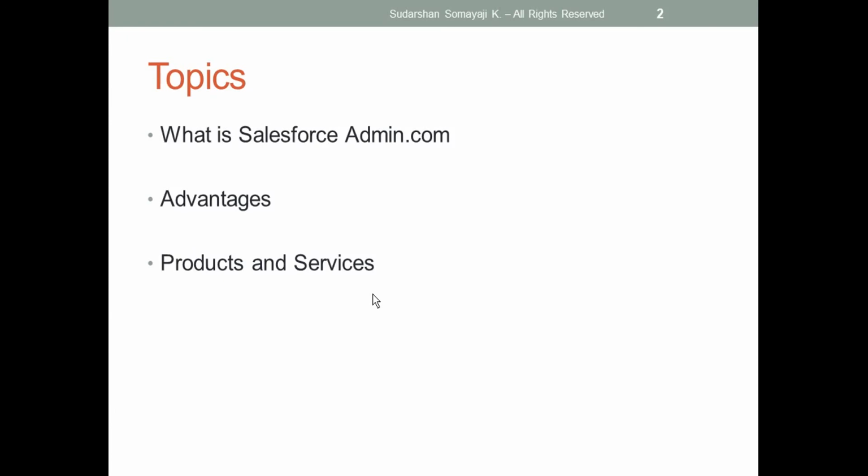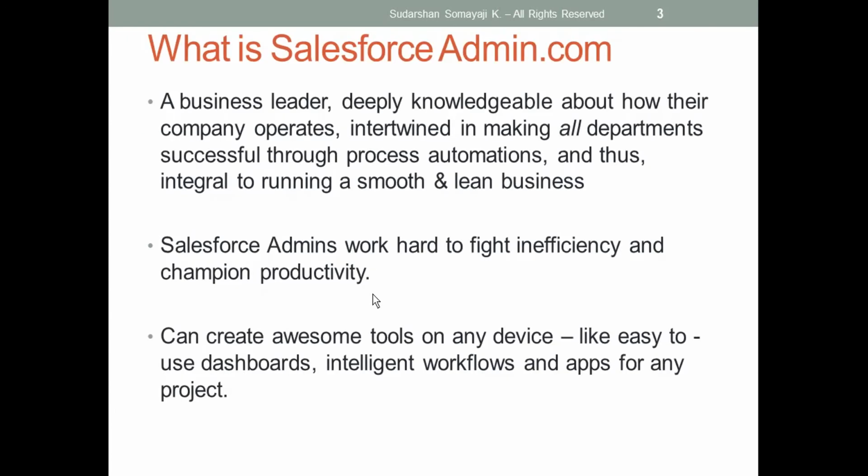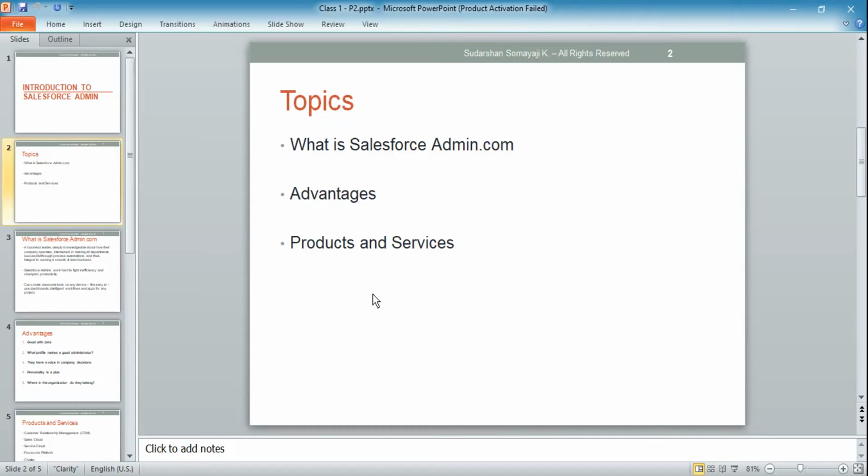He will help a company or business run in a smoother and more effective manner, so that the users will be in the happiest mode. Those are the things we saw with a Salesforce admin.